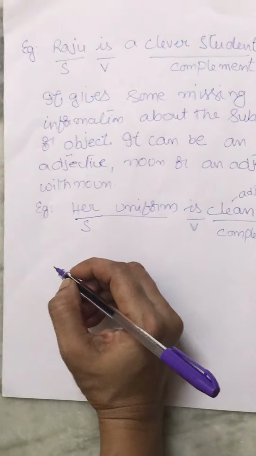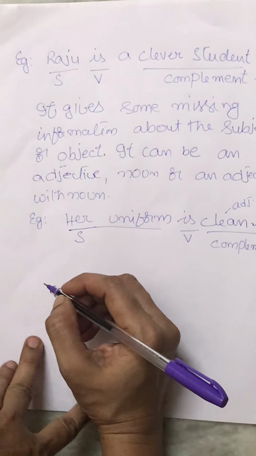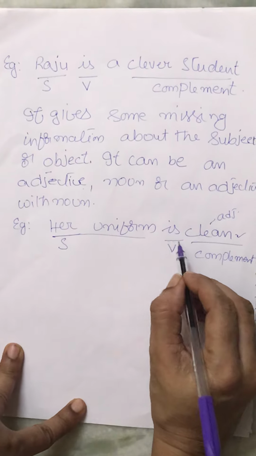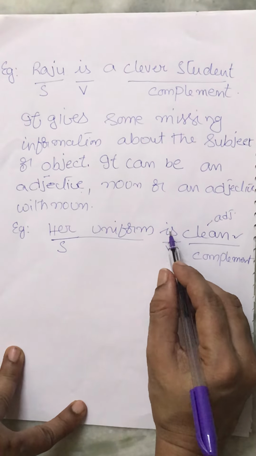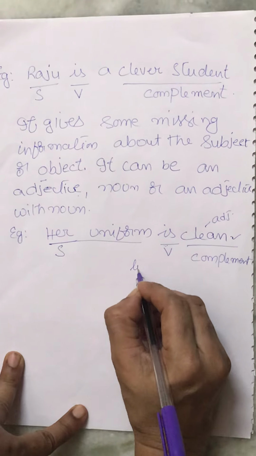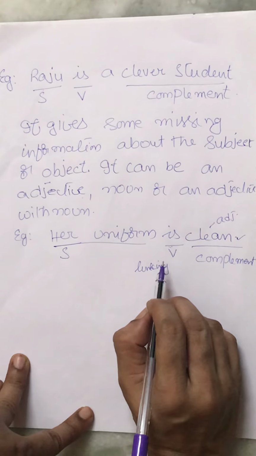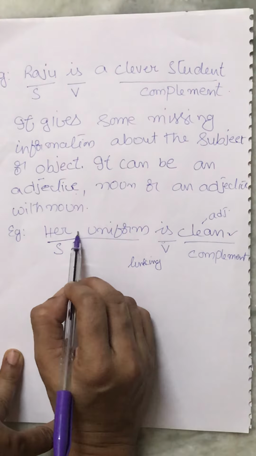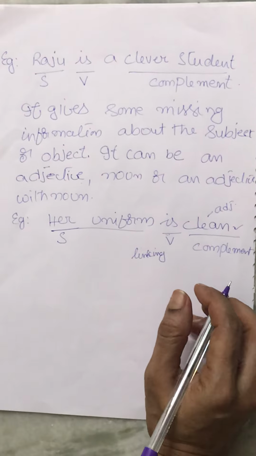So a complement always follows a linking verb. That means it links the subject with a complement. Here we know is a verb. We can say it as linking verb also. Linking verb. That means what will it do? It links the complement with the subject. Okay, children?